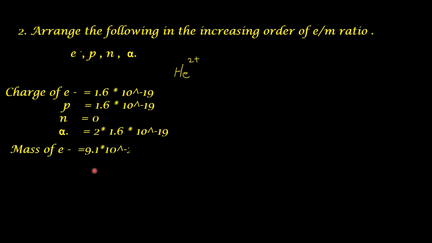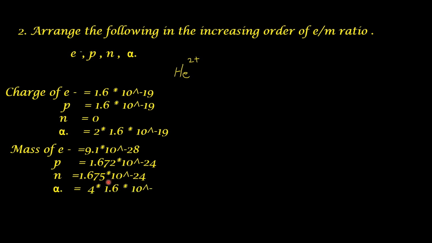Mass of electron is equal to 9.1 into 10 raised to minus 28. That of proton is 1.67 into 10 raised to minus 24. Neutron 1.675 into 10 raised to minus 24. For alpha particle, when you consider the mass, since the neutrons also have mass, we have to consider the mass of 2 protons and 2 neutrons. So roughly we can take it as 4 into 1.6 into 10 raised to minus 24.